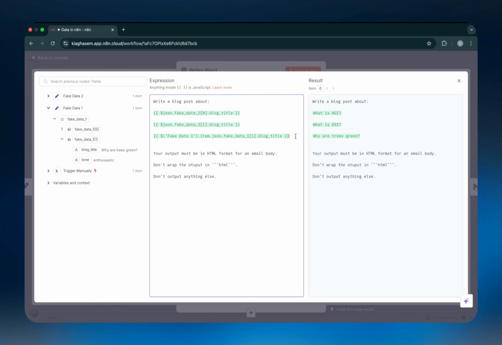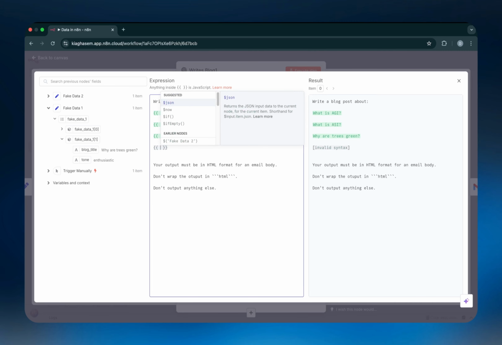And now it's the same exact concept. If I had 50 nodes all following each other and I wanted to reference one of the very, very early on nodes, I could just put $, and then open brackets, and it will literally show me all of the nodes that came prior, all the way to the start of the automation.